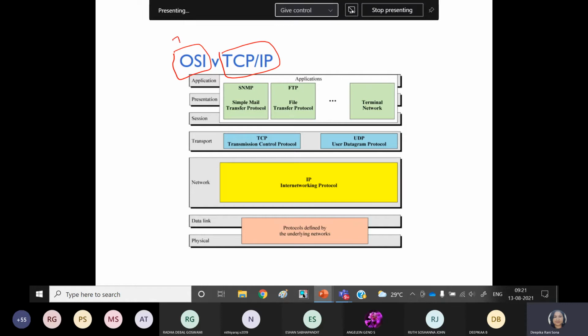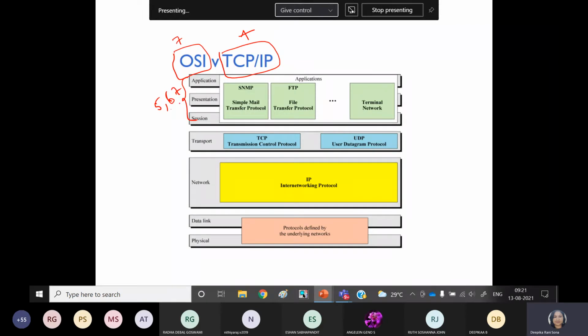In TCP, only 4 layers. This is the first basic difference. Then, what are the combination of the layers? The 5, 6, 7 will do whatever job is done by the OSI model, and the same thing has been combined at your TCP/IP level, but sometimes it creates confusion. There is no segregation between the 5, 6 and 7. Altogether it is coming under the application layer structure.